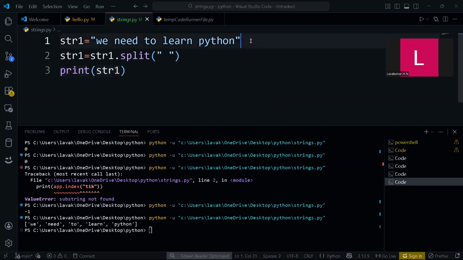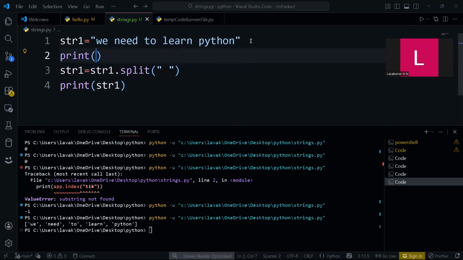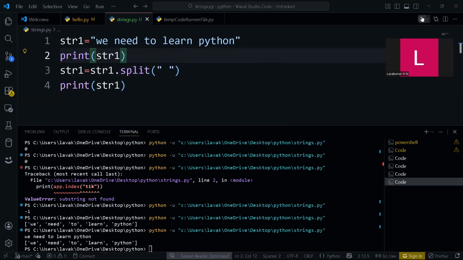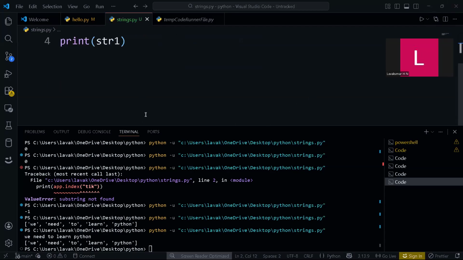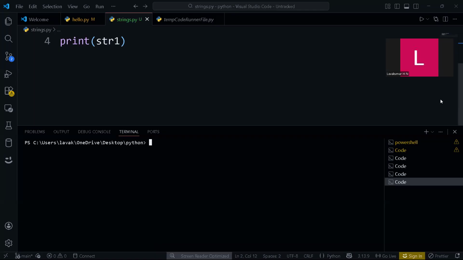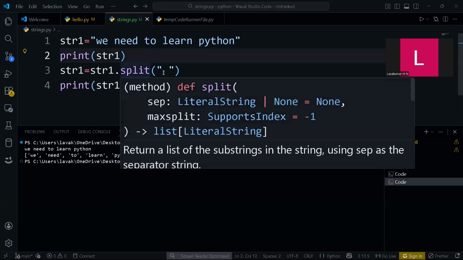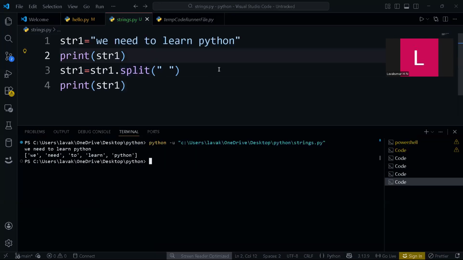See, before, if I print str1, the output will be the original string, we need to learn Python, whatever the original string I have. I will clear this once and run again, so you will get a clear output. See, this is how split works. So just go through this split and practice a lot.